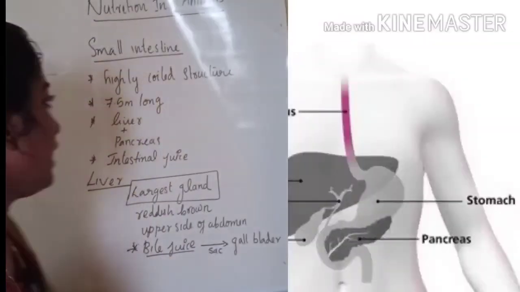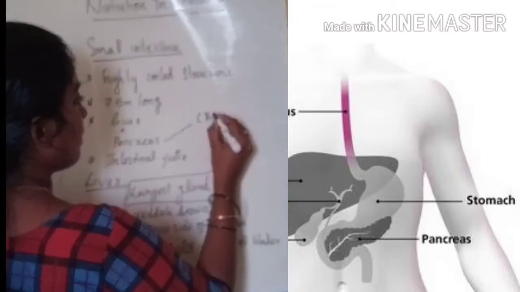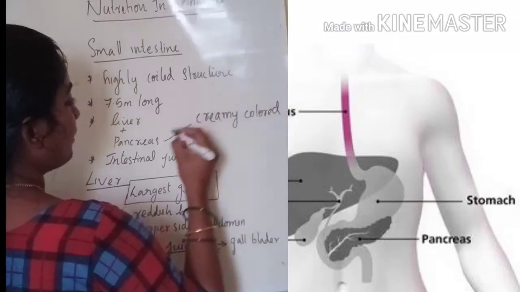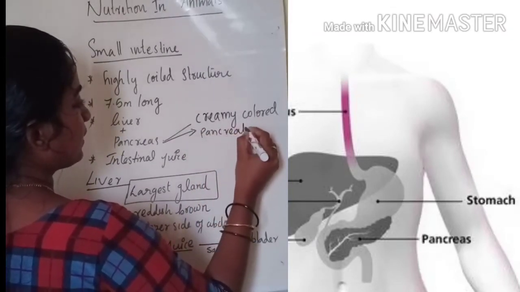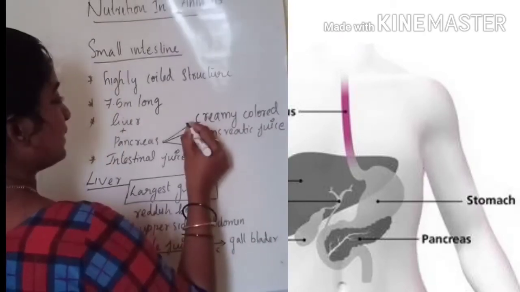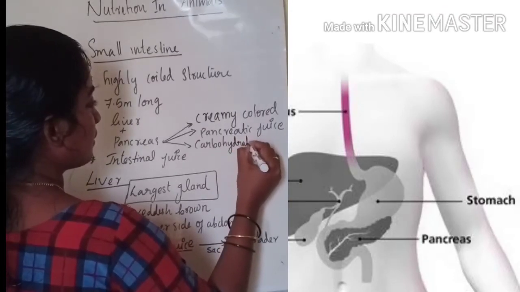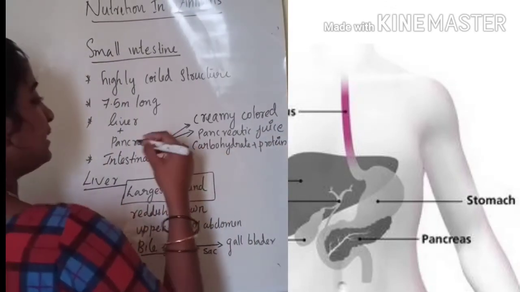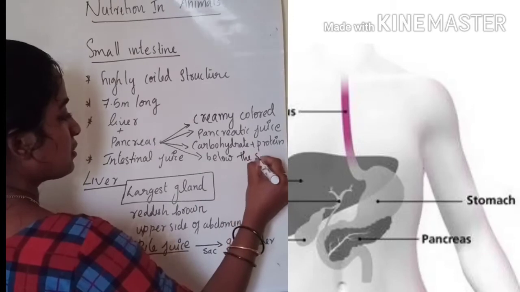And let us talk about the pancreas. The pancreas is a creamy colored organ. And what is its function? It secretes pancreatic juice, and it helps in the digestion of carbohydrate and protein. It is seen just below the stomach.